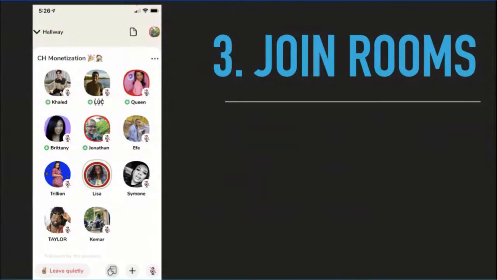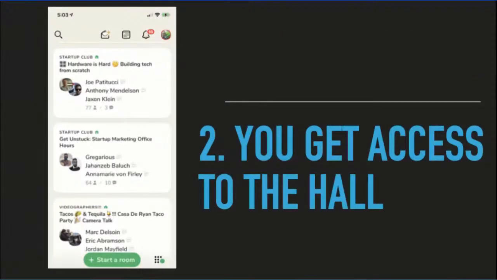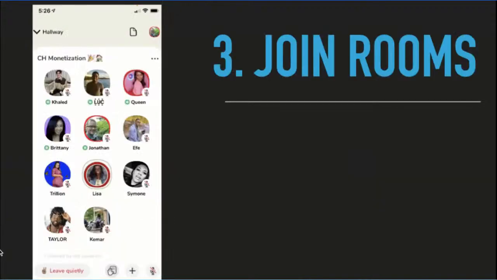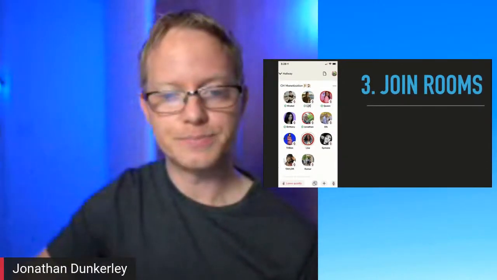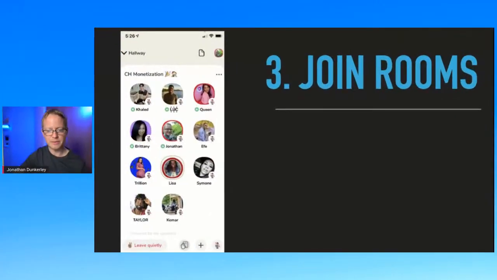So the next thing that you're going to do is you're going to be able to go into those rooms. When you click on one of these things in the hall, any of these, it will take you into a room. A room looks like this. It's pretty simple. If you scroll down, actually, it will show you that there's also an audience area below. But this part right here, let me make it big again so you can see.